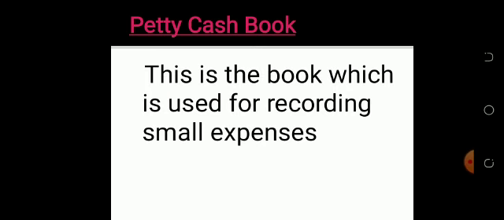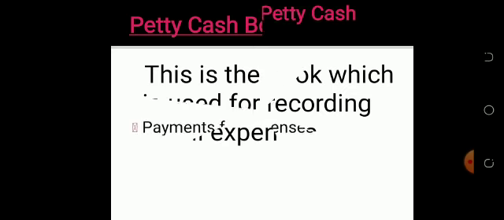So the petty cash book is used to record small expenses. It is used to record petty expenses. When we talk about petty expenses, we talk about minor expenses. Of course, you need to buy a recharge card for 200 naira, or pay for transportation, 500 naira. You don't want to burden your main cash book and your main cashier with all these small expenses, so you record them in a petty cash book.